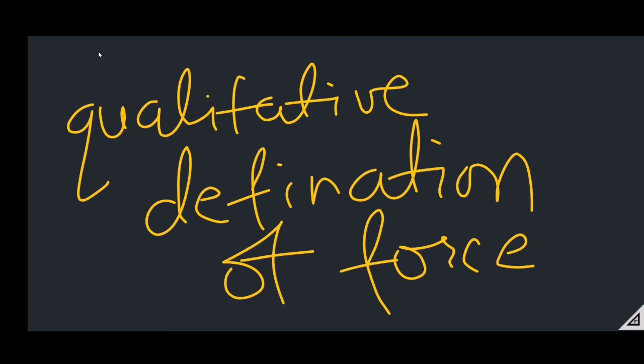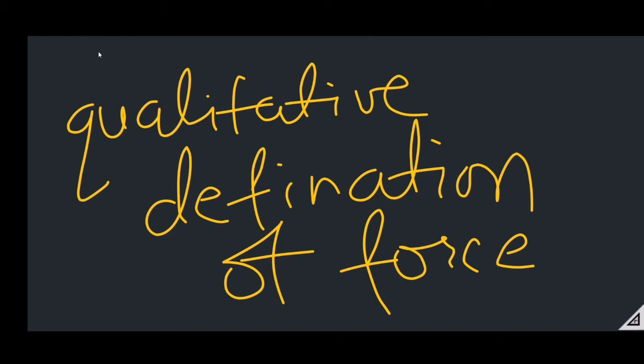Because Newton's first law of motion has explained that if the object is at rest, it remains at rest, and if the object is moving, then the object continues to move in a uniform motion. And if the rest object is to be moved, then we have to apply force, and if the moving object is to be stopped, then also we have to apply force.